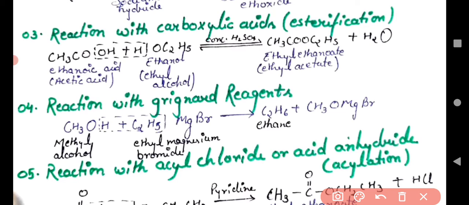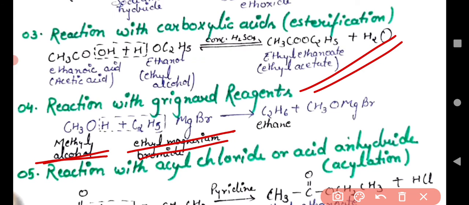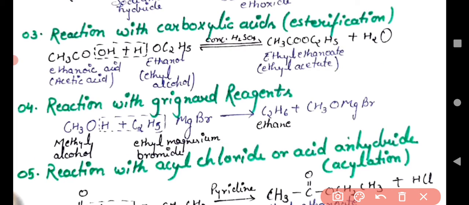Another chemical reaction is the reaction with Grignard reagent. Reaction with the Grignard reagent: we have methyl alcohol which reacts with ethyl magnesium bromide. Ethyl magnesium bromide is a Grignard reagent. So in this way, let me tell you what is happening, children.